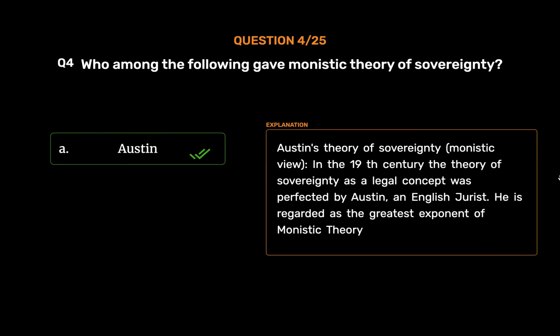Austin. Austin's theory of sovereignty, monistic view. In the 19th century, the theory of sovereignty as a legal concept was perfected by Austin, an English jurist. He is regarded as the greatest exponent of monistic theory.